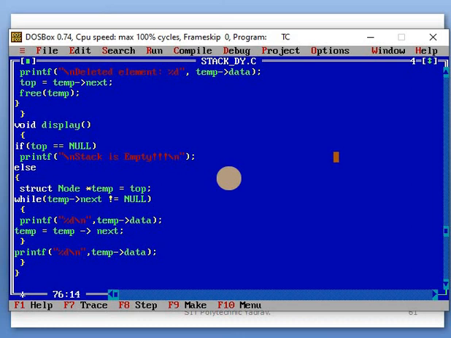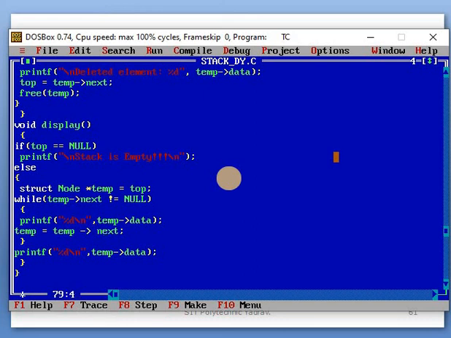In the while loop, check that temp's next is not equal to null, then the temp data is displayed, and the temp pointer is assigned to the next temp.